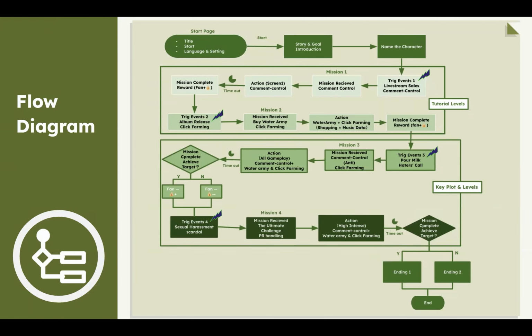So this is the whole flow diagram. Basically, we just pick the four levels and then go to the end, and we will base the different endings on your number of fans and the money.